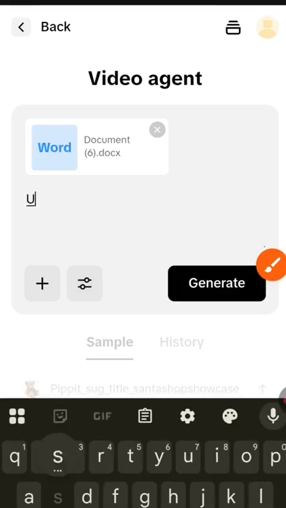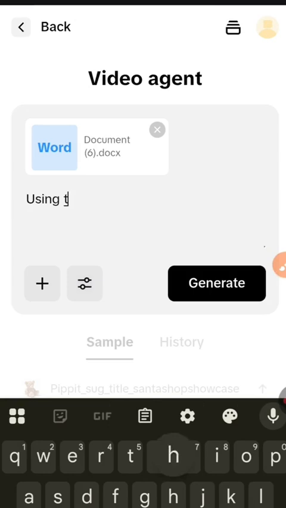This way we can create ads of more than 15,000 words, and then we write what you're seeing me write on the screen: use the document attached.